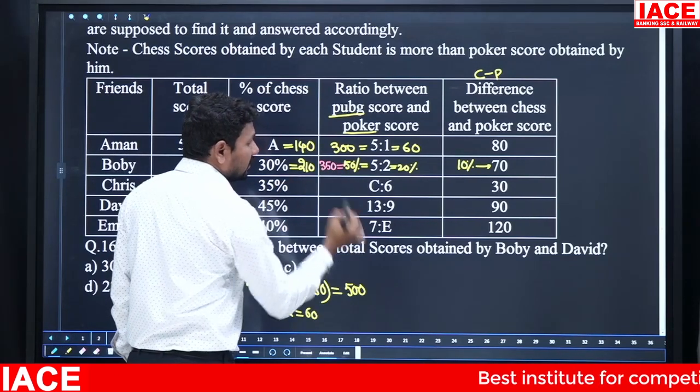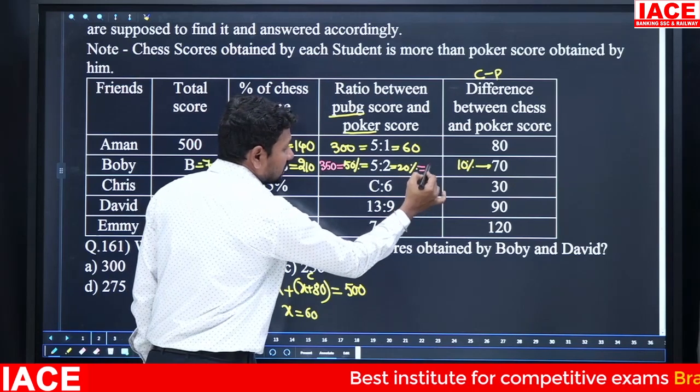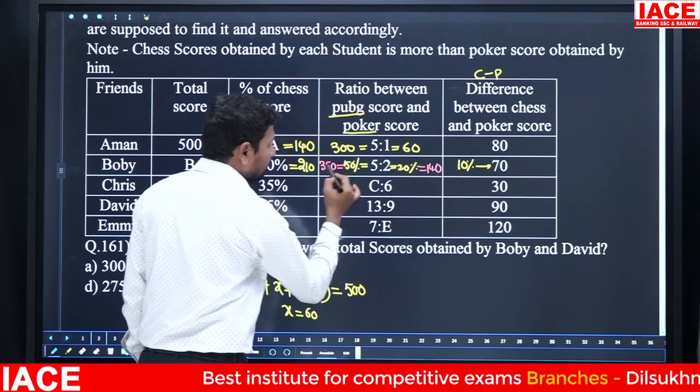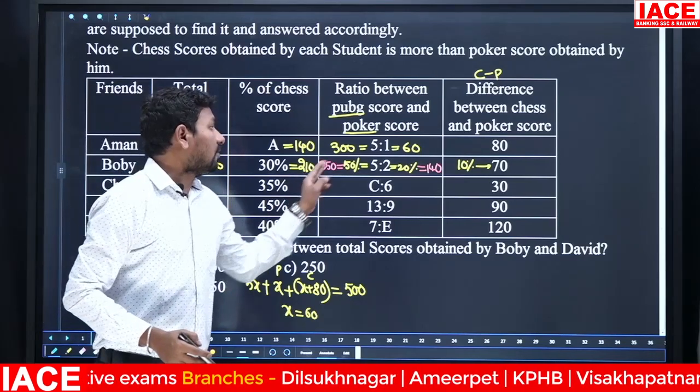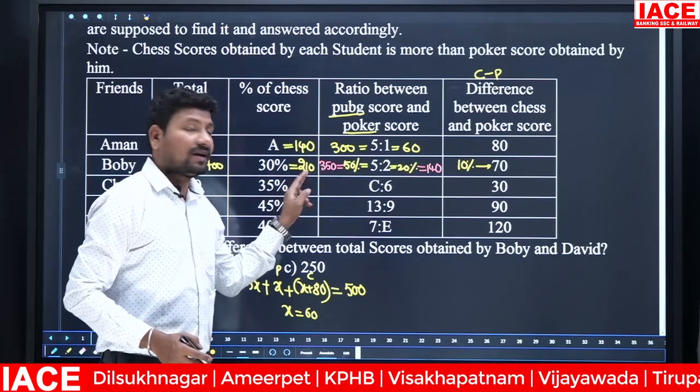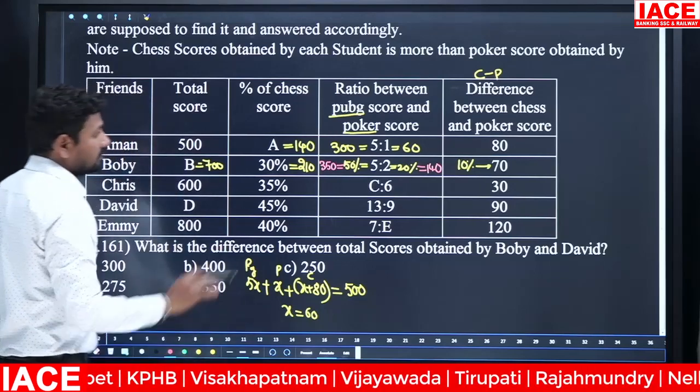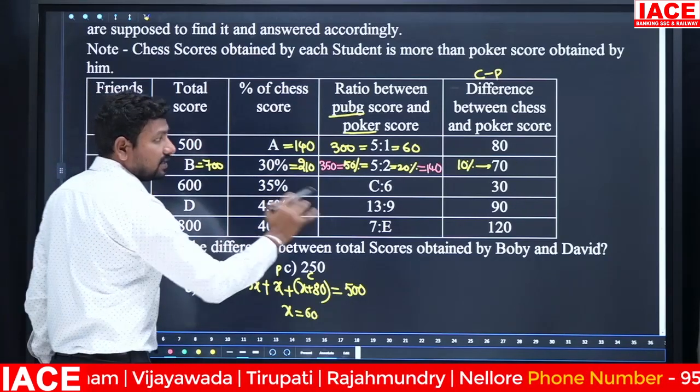50% is 350, and 20% is equal to 140. 140 plus 350 is equal to 490. 490 plus 10 is 500. 500 plus 200, total is 700. Now, as it is, we have to fill it here also.